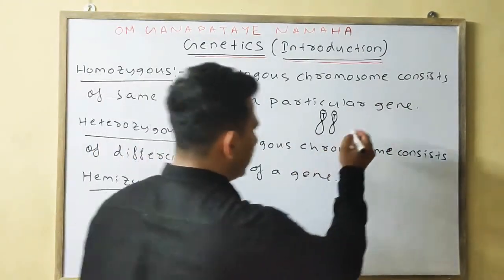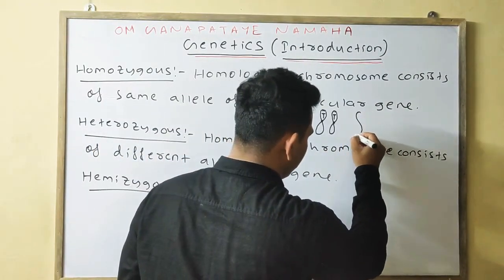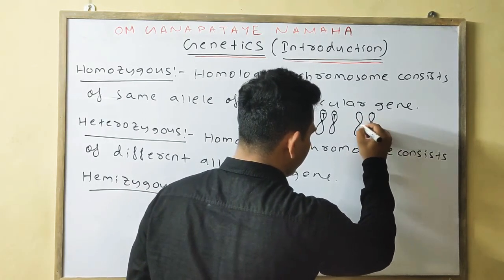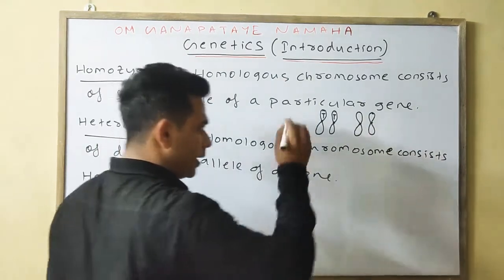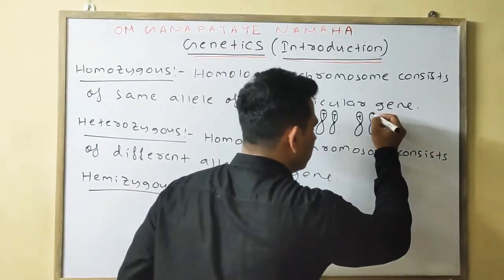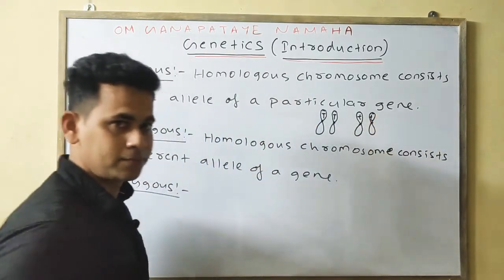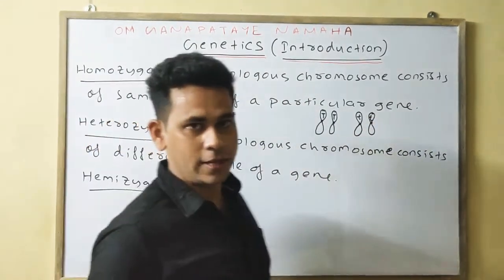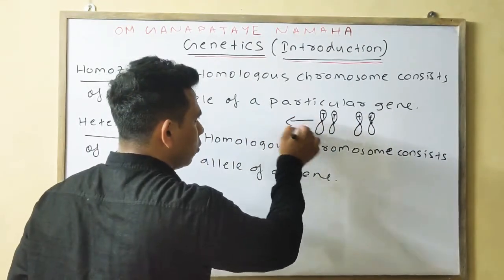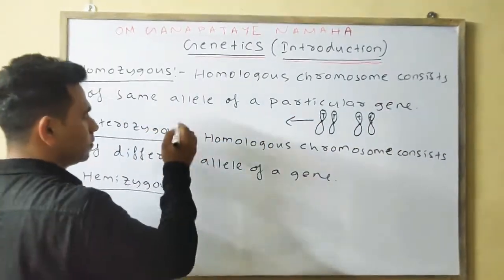In another example, if small t is present in one chromosome and small t is present in the other chromosome, then this is also homozygous as the same allele is present, but this one is homozygous recessive, and the earlier one is homozygous dominant.